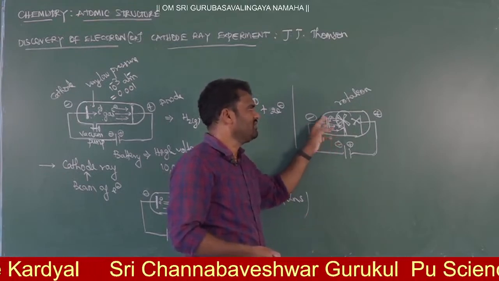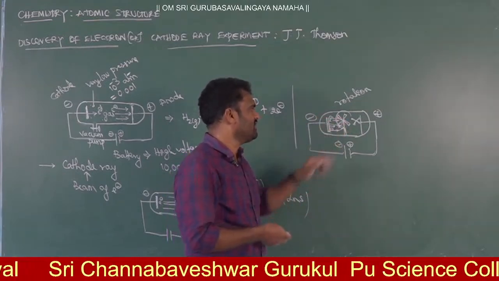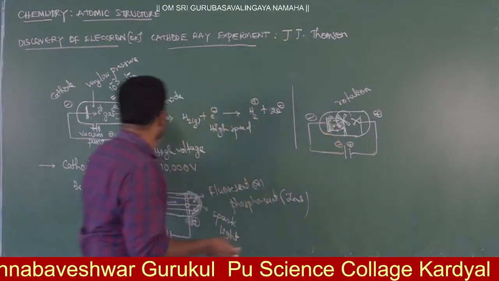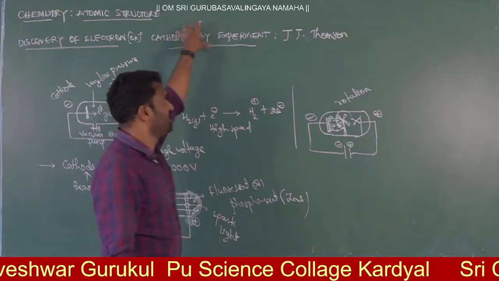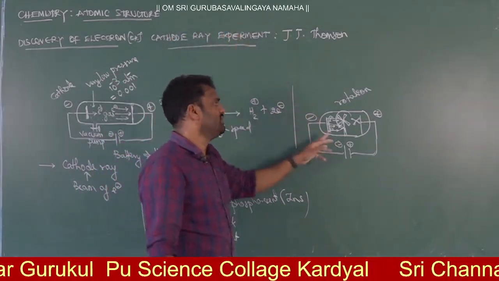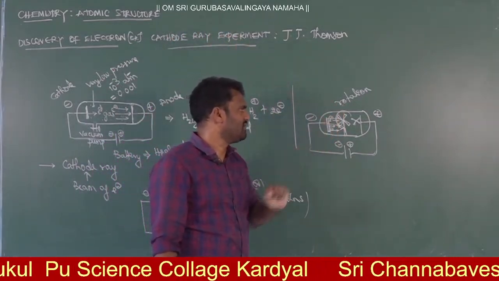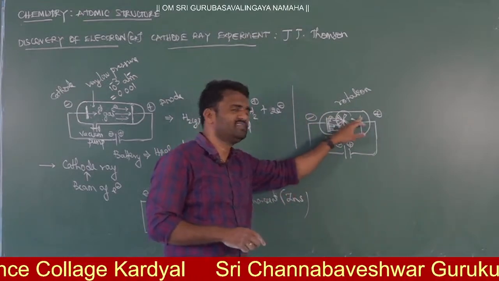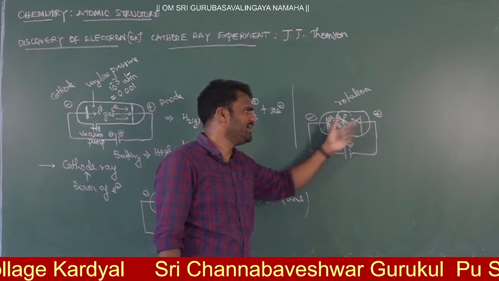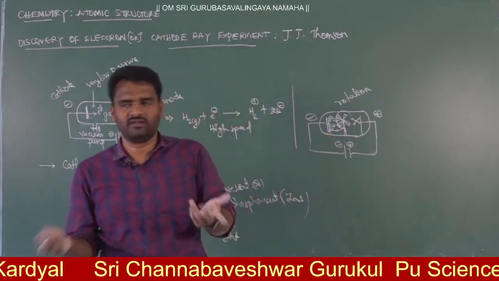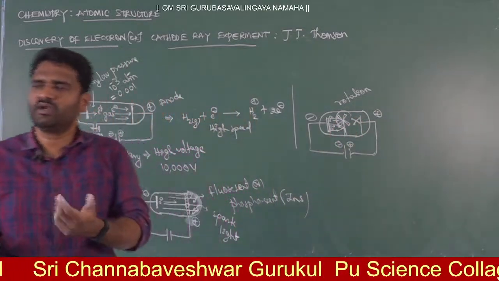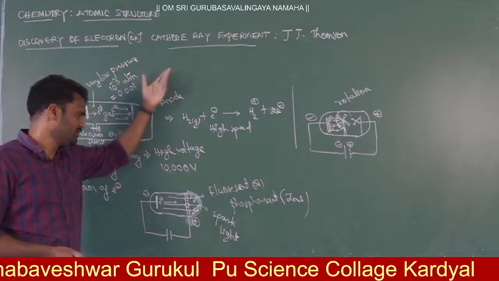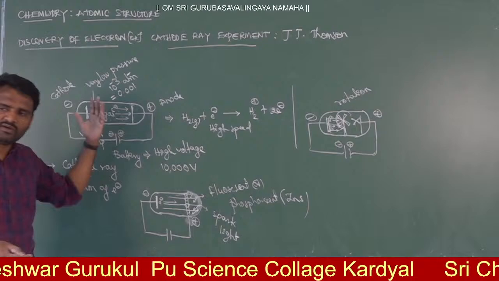Next, you can explain the wave nature of the electron. How is it a wave? If it is a wave, it means the electron is a kind of ray, and a kind of ray means a kind of light. Definitely, when we pass light via any object, you have to get its shadow. Getting a shadow indicates there is a light nature or wave nature. That is what the ray is. We are calling it here a cathode ray or cathode light, meaning a beam of electrons. We can call it by any name.